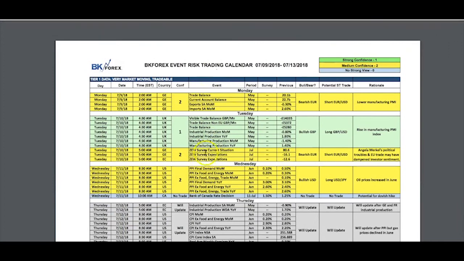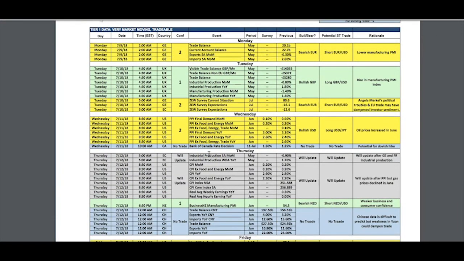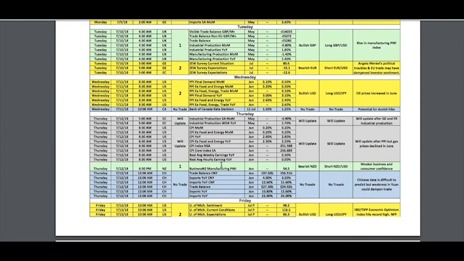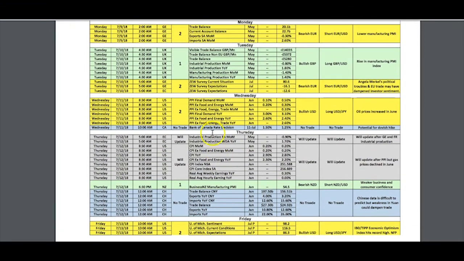The calendar on the COM dollar front really centers only on Canada. It's just one event this week, which is the Bank of Canada rate decision. It's really the only thing that's of any import. Manufacturing PMI out of New Zealand is not going to be a big mover. But the Canadian data is going to be important, because if the Bank of Canada hikes, and there's an 80% chance that they will, the critical thing is whether they're going to communicate that this is one and done, or whether they see potential for more hikes as the year progresses. And I think they're going to leave the door open.